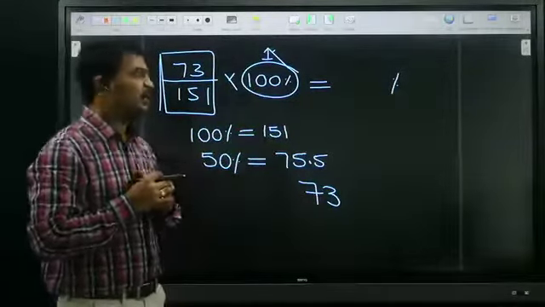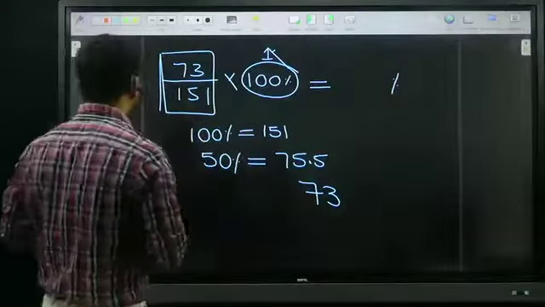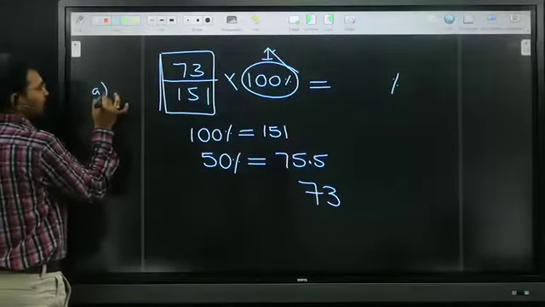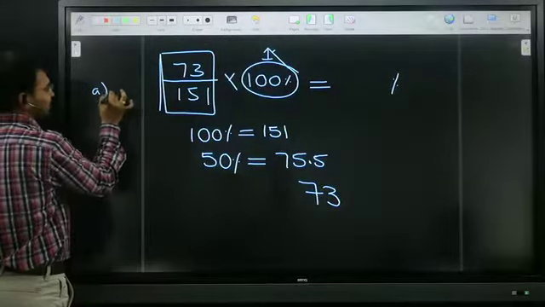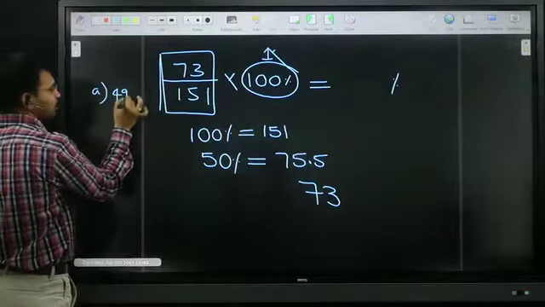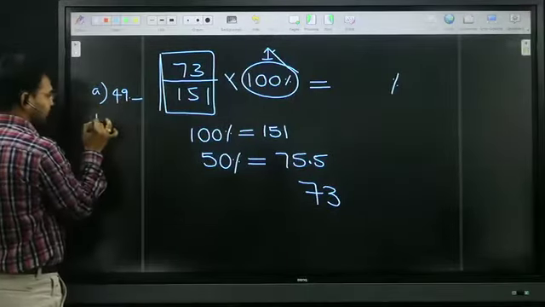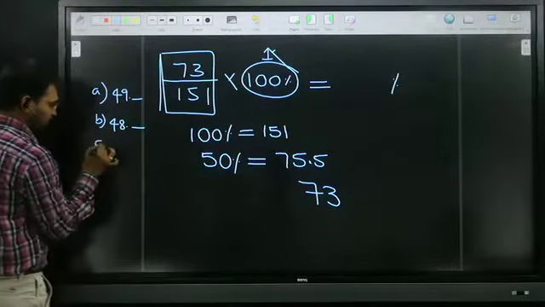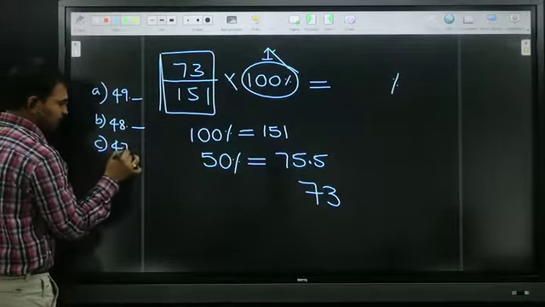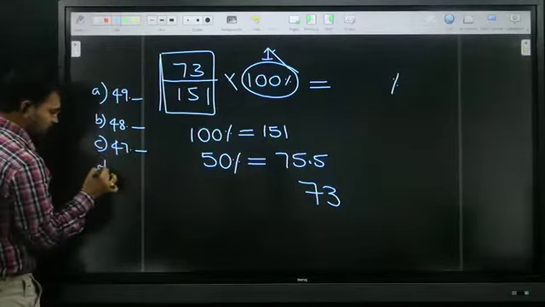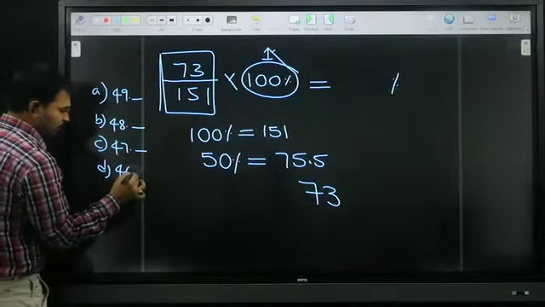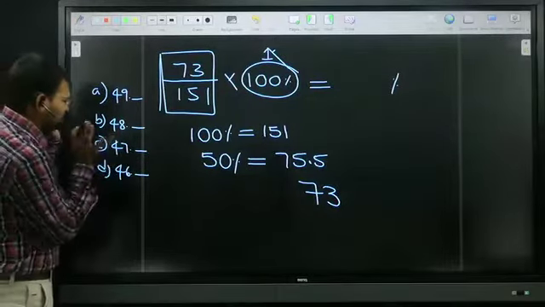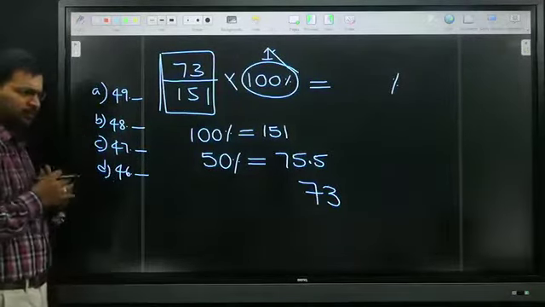But if all options are closer to 50, what are the options? 49 point something, 48 point something, 47 point something, 46 point something. All options are very closer to 50, less than 50.